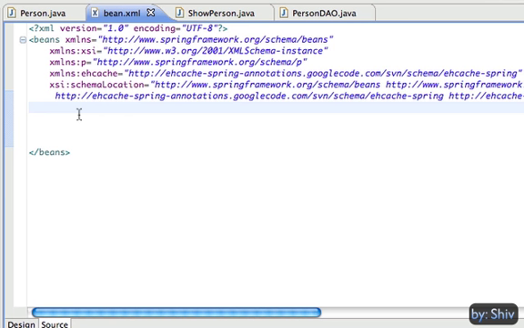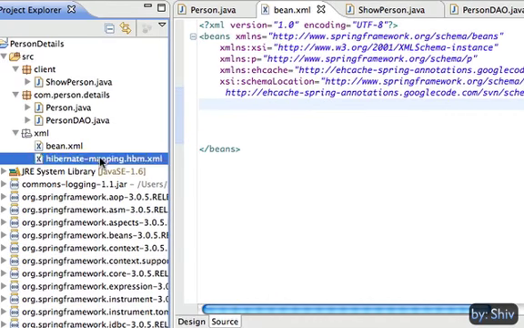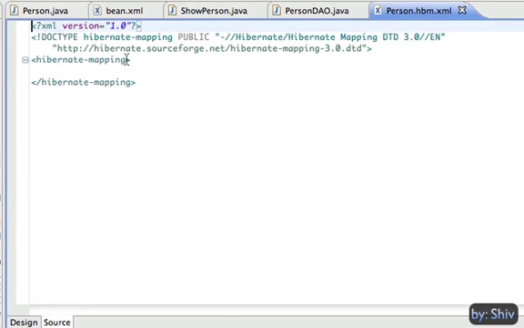Those who are aware of Hibernate know that Hibernate requires the Hibernate mapping file in order to map the fields from the person class to the columns of the person table in the database. Again, I have an empty Hibernate mapping file with the necessary namespace on my local system. Name it person.hbm.xml. That's the naming convention followed by Hibernate users.